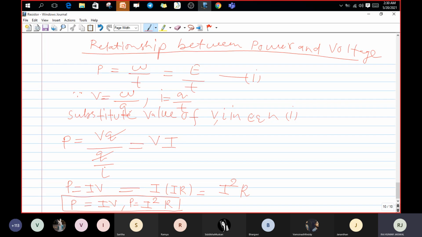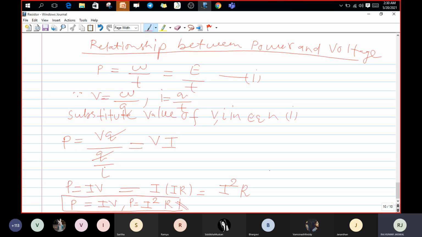V equals W by Q and I equals Q by T. You could substitute these values in equation 1 and we could write P equals VI, or P equals I into V, or I square R. Is it okay? Is it clear, guys?